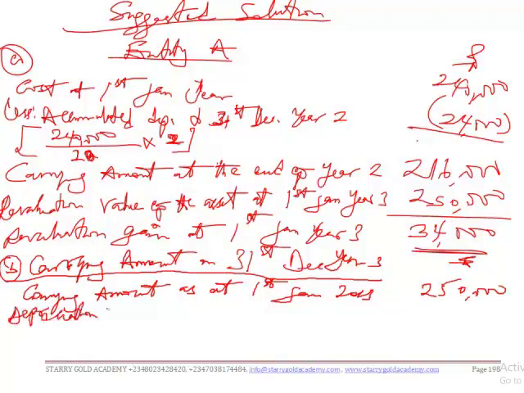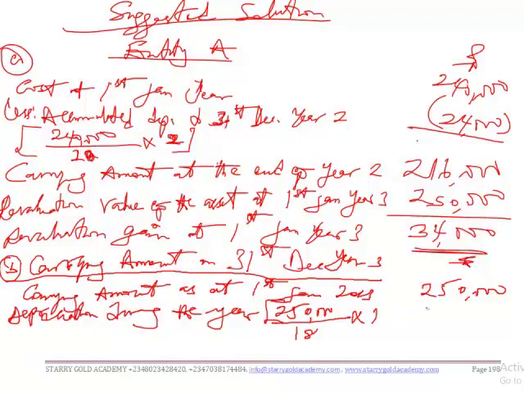Less depreciation during the year. We are told that as at 1st January year 3, the useful life remains the same. So 2 years has gone already, so we have 18 years left. So you do 250,000 divided by 18 multiplied by 1.